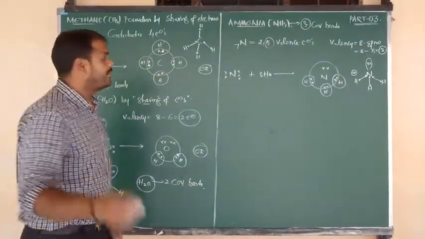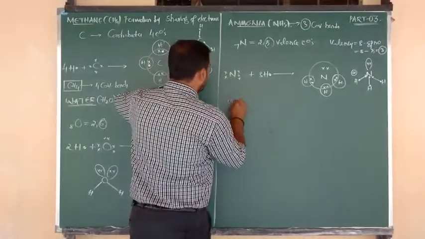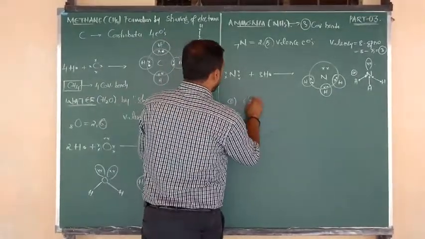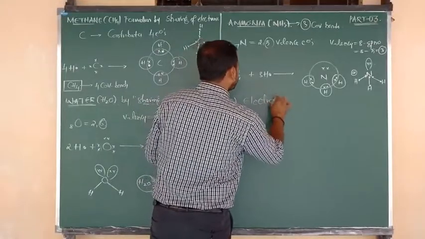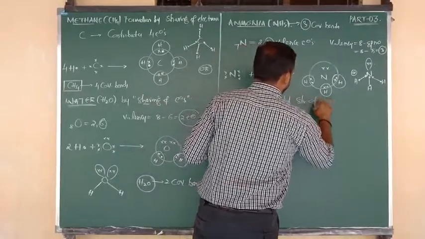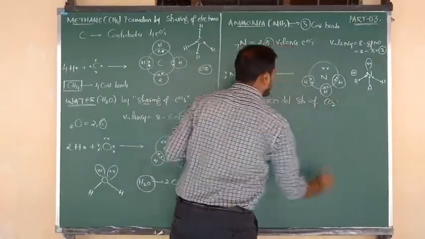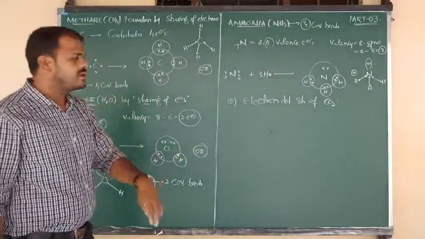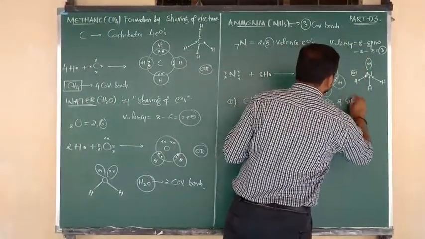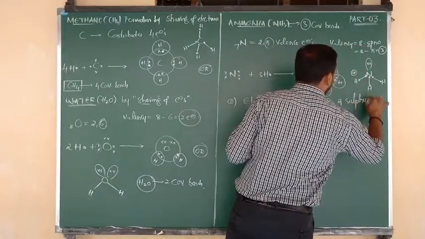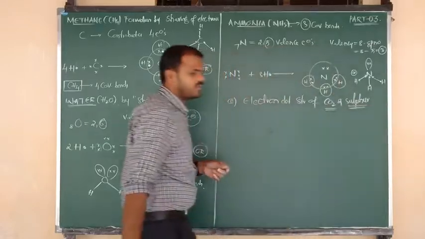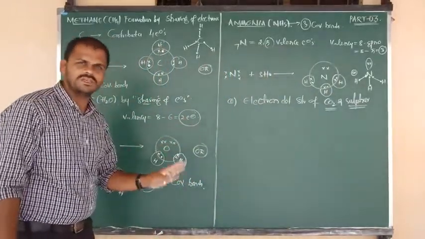Good. So one more question I am going to ask you directly, from inside the textbook. They ask to give the electron dot structure of the CO2 molecule. And one more they are asking: give the electron dot structure of the sulfur molecule. One is the CO2 molecule, and the other is the sulfur molecule. Let me consider first the CO2 molecule.